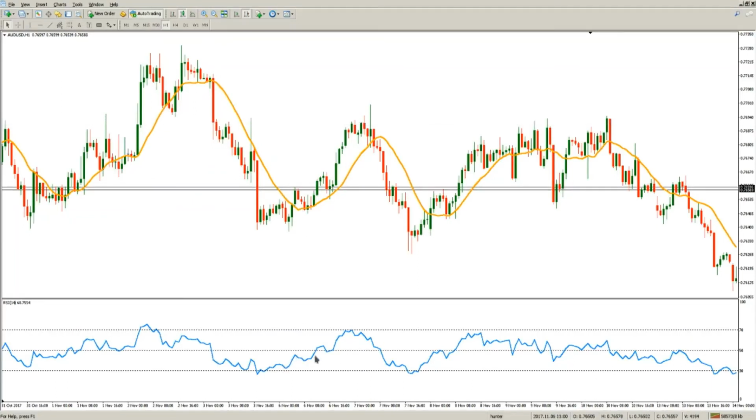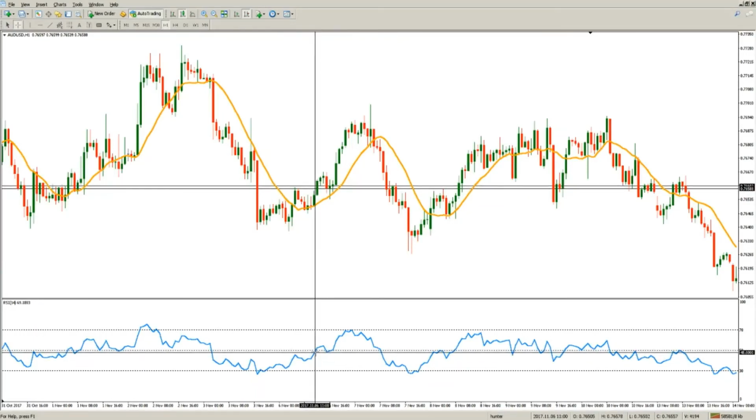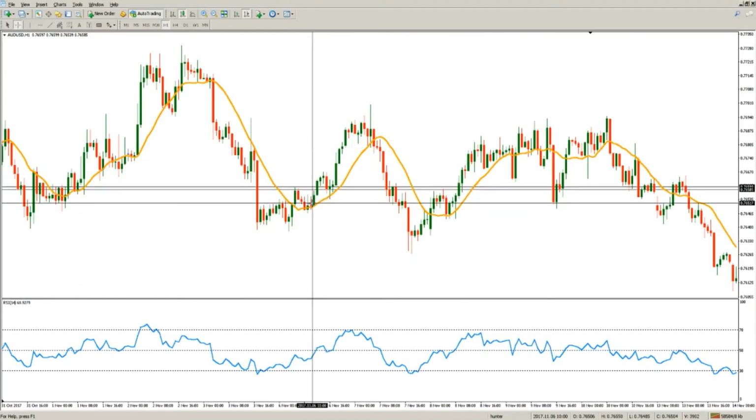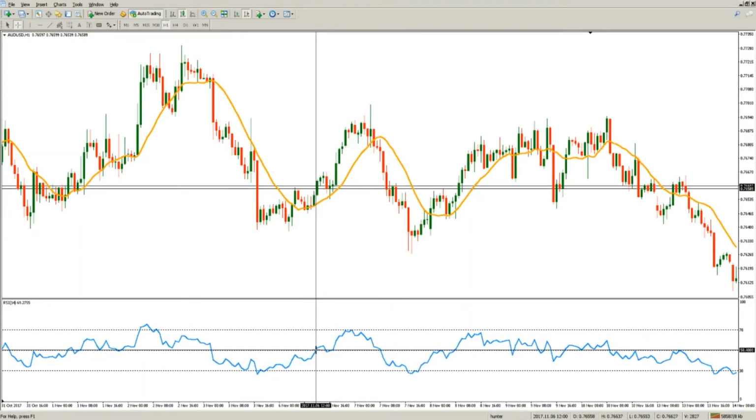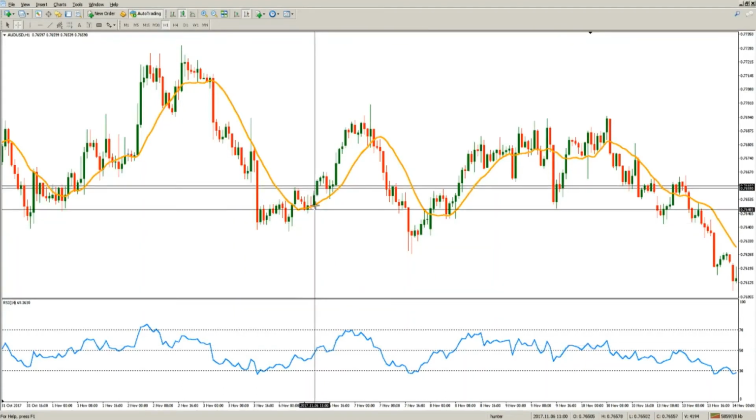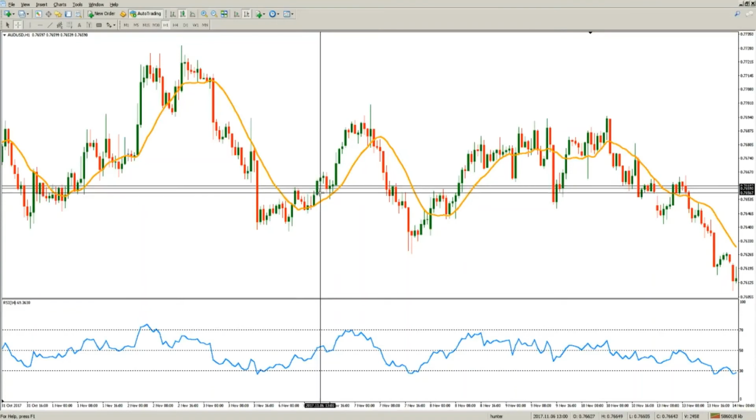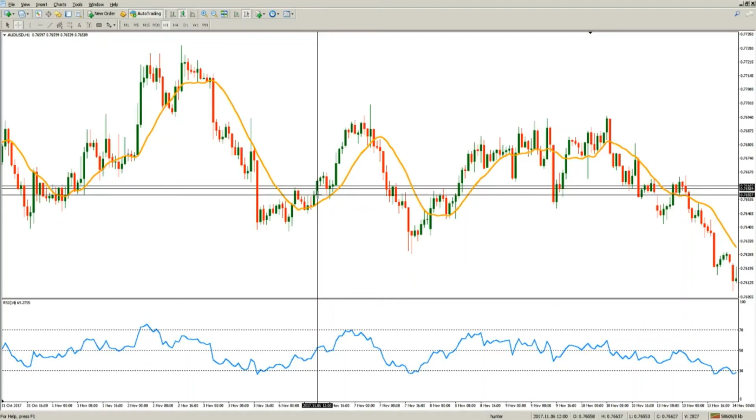Looking at another example, here for example we have a fresh cross over the moving average. We have a cross of the 50 level on this candle, and we may enter on this open if the cross already happened on our RSI indicator, placing a stop loss behind the moving average or behind the latest swing low, and the target at a similar distance.